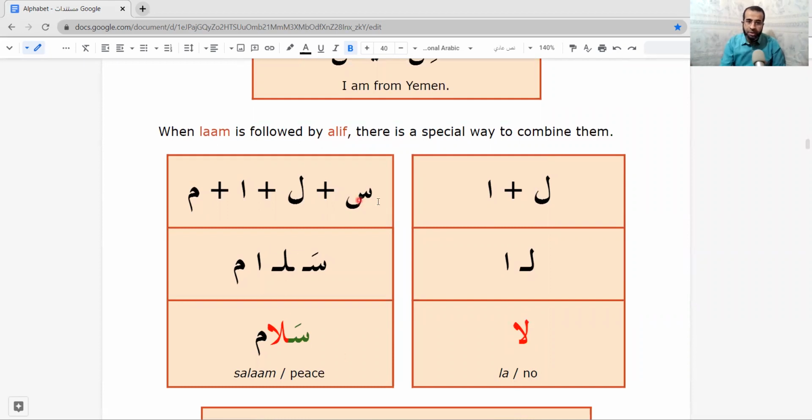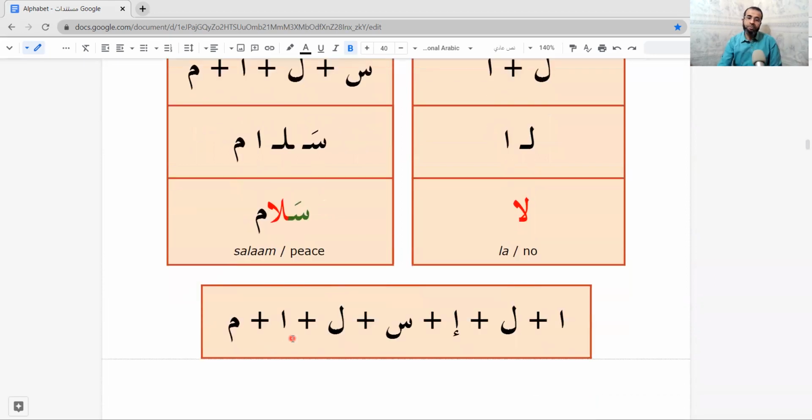And here also, this is sin plus lam plus alif. Then mim. Salam. But when we combine lam and alif, it looks like this. You see? Salam. So when it is in the middle, the combination of lam and alif is like this. When it is separate or isolated, it can be written like this. So salam. Salam means peace.